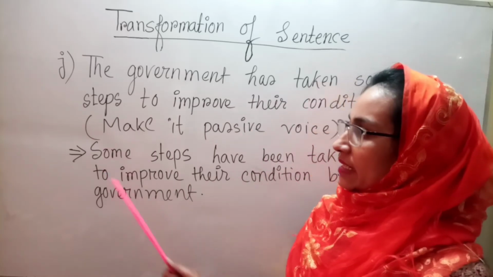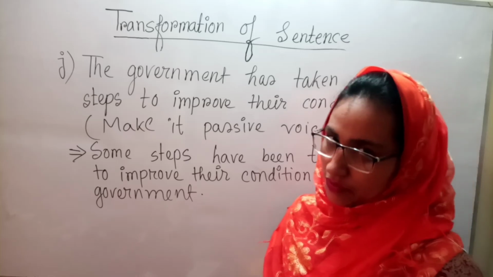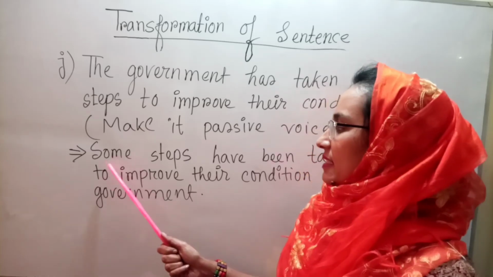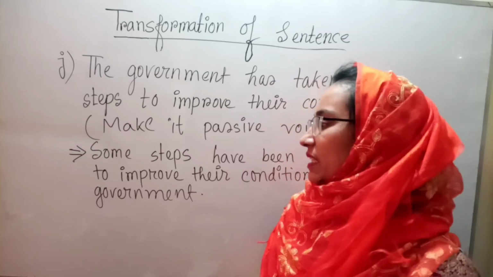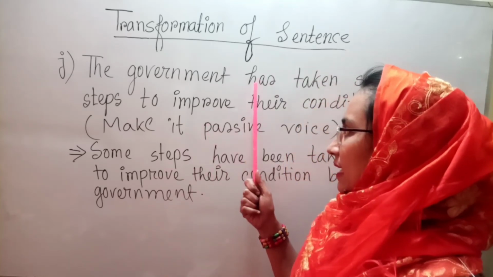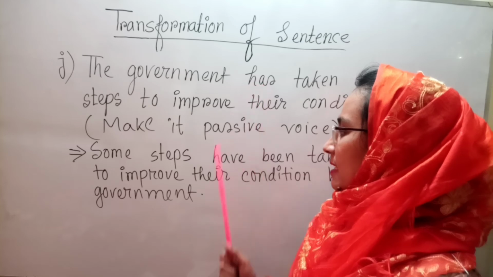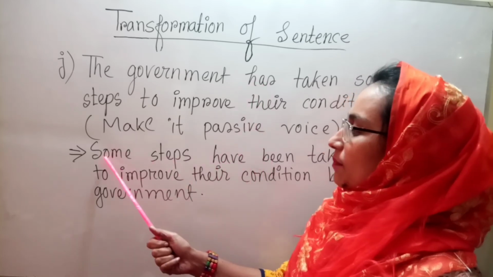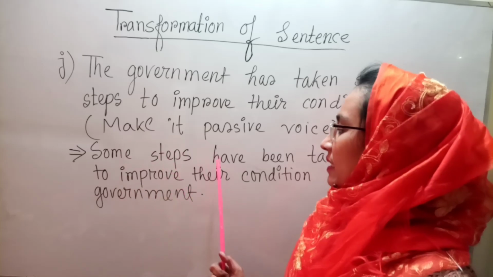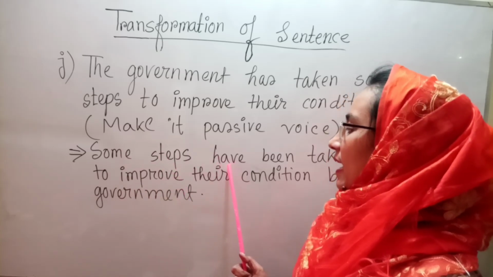So if we make it into passive form, at first we need to write the object, some steps, in the subjective form of the object. Then after have or has, we need to add have been. It is a plural subject, that's why the verb will be have.